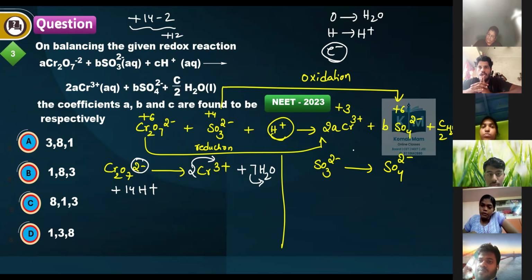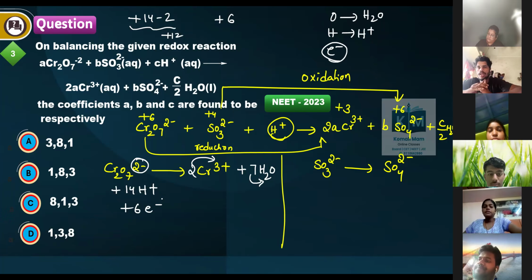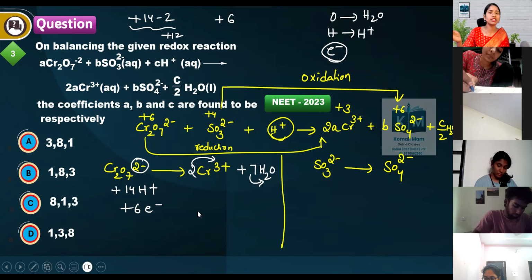2 3s are 6 plus 6. So, what is the difference? Plus 12 plus 6. What is the difference? 6 is the difference. This is the reduction half reaction. Reduction means gain of electrons. This side it will come 6. Reduction means gain of electrons. It will come left side.